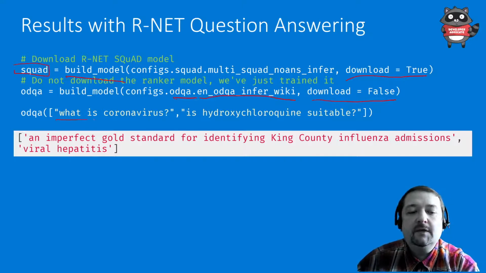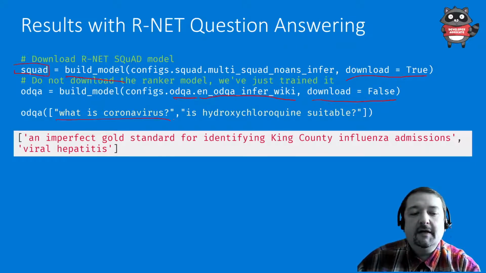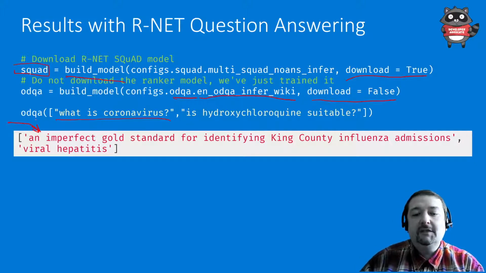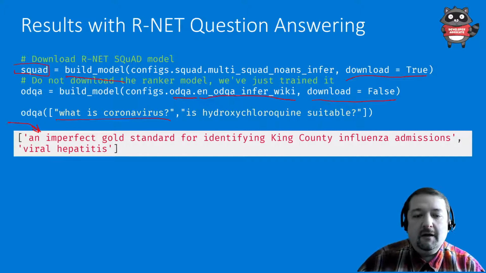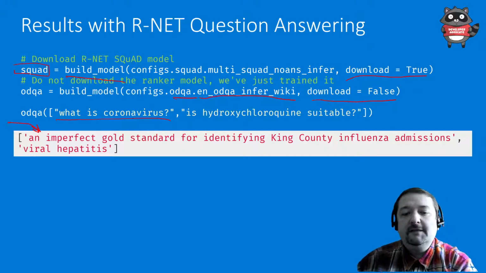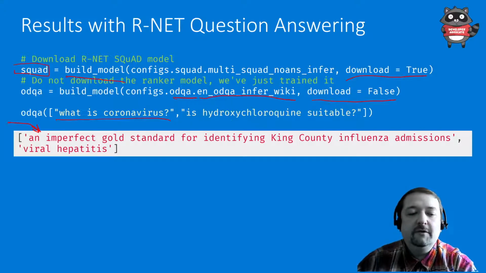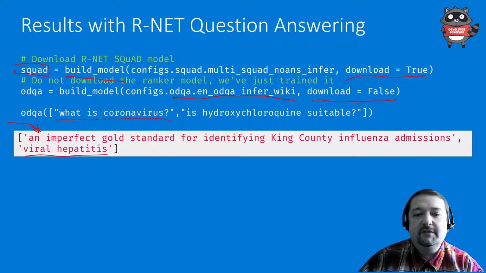So I built this combined model on top of my recently trained ranker, and I can ask it questions like, what is coronavirus? And it will give me something like, a coronavirus is an imperfect gold standard for identifying in-county influenza admissions. So definitely that is related to coronavirus, but that is not something I want. And also, is hydroxychloroquine suitable for treatment? It will give me some strange result.